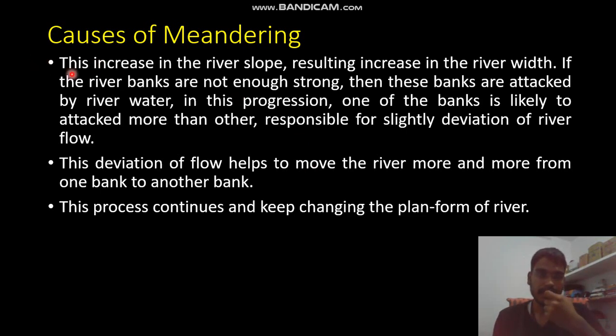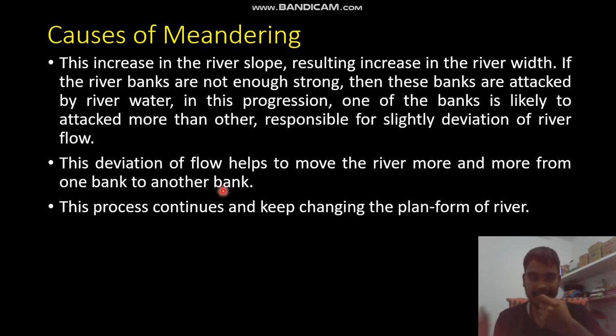Now the increase in the river slope results in an increase in the river width. If the river banks are not strong enough, then these banks are attacked by river water. In this progression, one of the banks is likely to be attacked more than the other, responsible for a slight deviation of river flow.